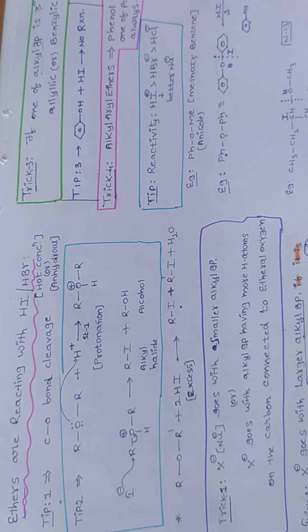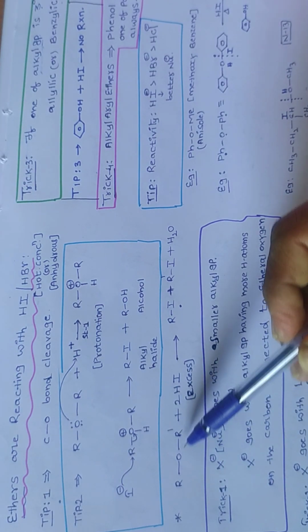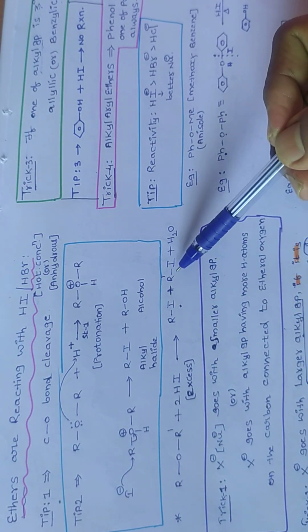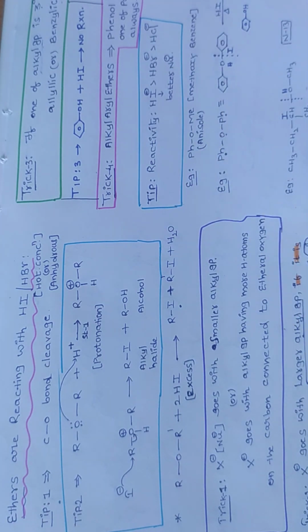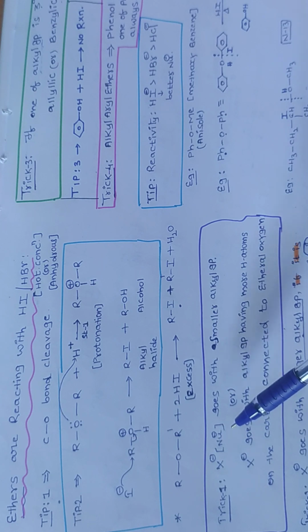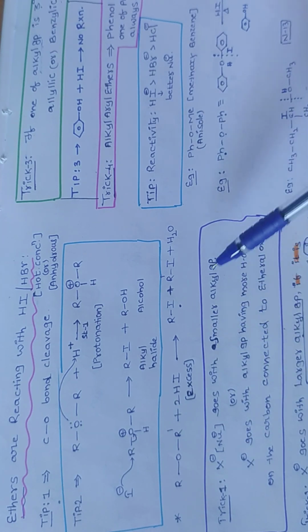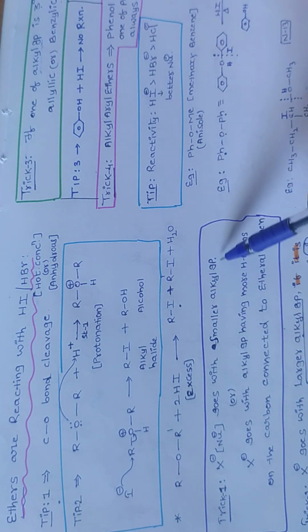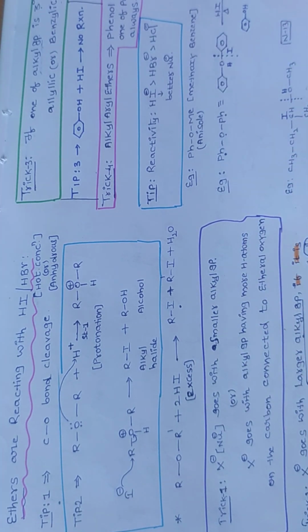Now see some more steps. Whenever ethers are reacting with excess amount of HI, we are going to get both the products as alkyl iodide plus water. Now this is trick number 1: whenever the halogen, iodide or bromide, goes, it always goes with the smaller alkyl group.